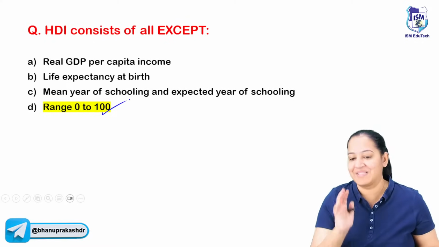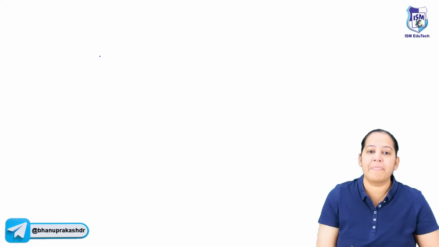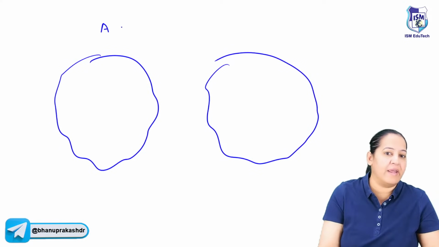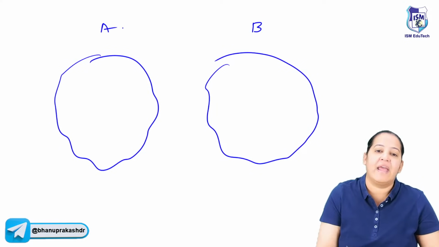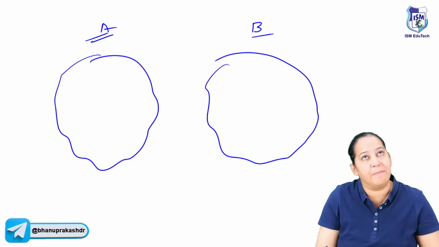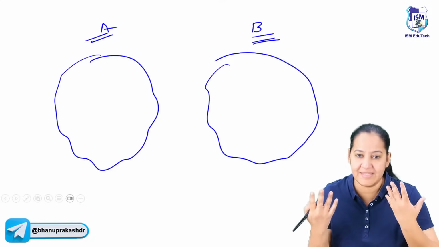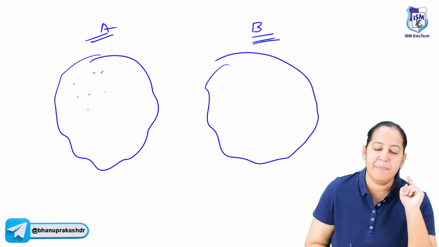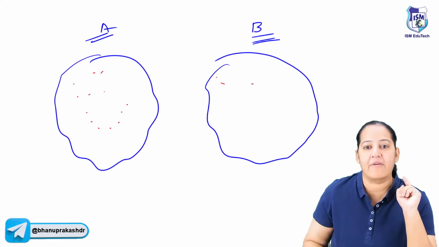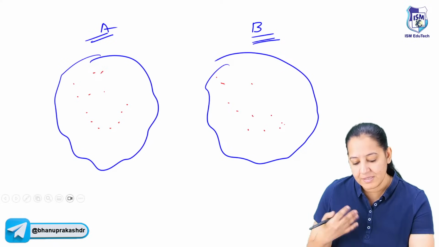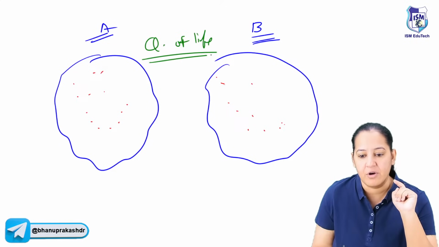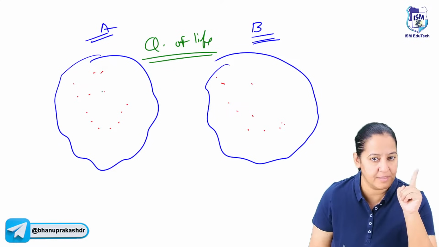Okay, so let me ask you a question. For example, there are two communities or two countries. Let's say country A is India, and country B is US. Any two geographical areas. People are residing here also, and here also. So the quality of life: which country has a better quality of life? This one or this one?